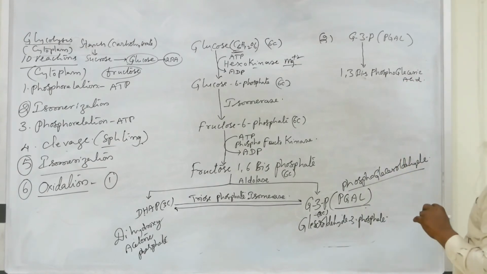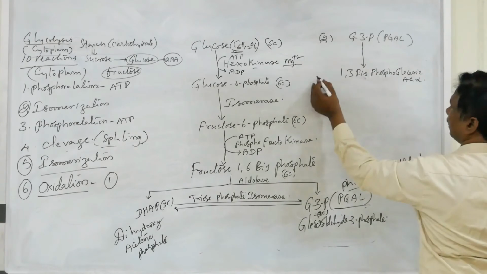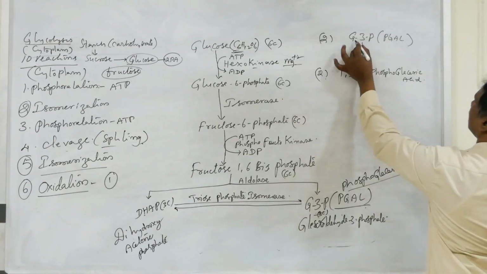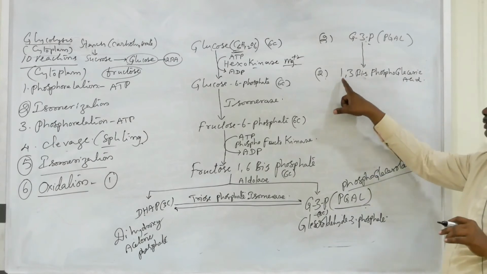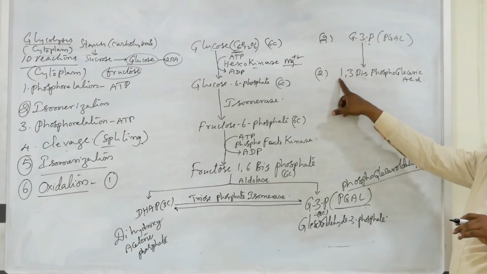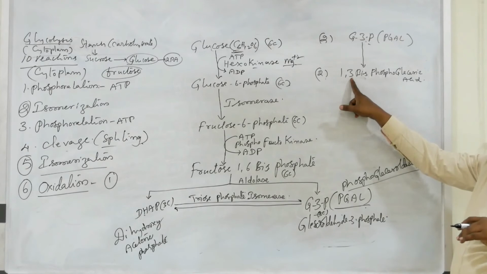But you can see this one, 2 molecules, same. But you can see the G3P having only 1 phosphate, but it has 2 phosphates. First position 1 phosphate, third position another phosphate in the